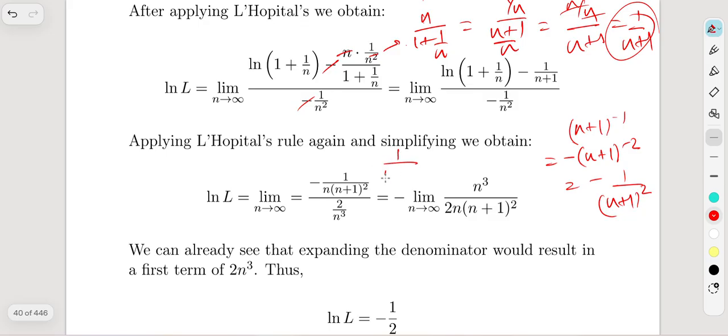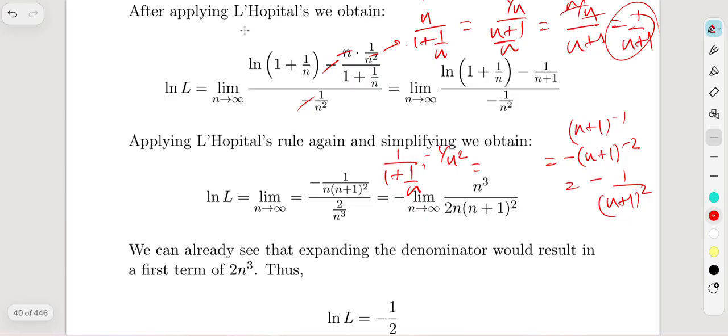So it's 1 over 1 plus 1 over n, and it's minus 1 over n squared, right? Okay, and we have, wait a second, again I'm simplifying, we obtain. Am I doing something wrong there? Okay. Wait. I'm so sorry.